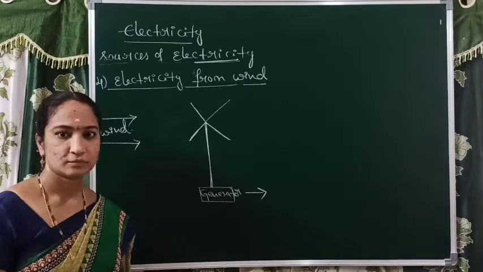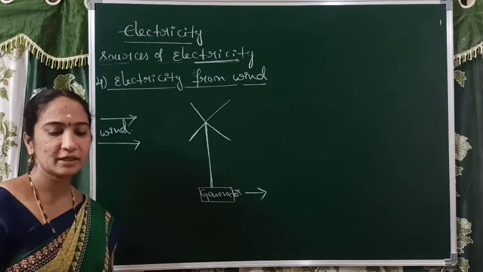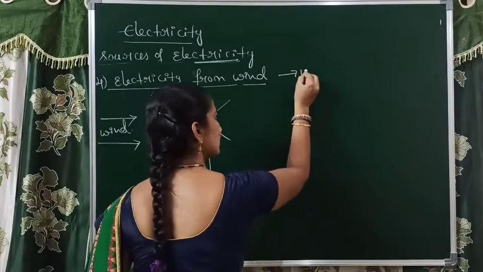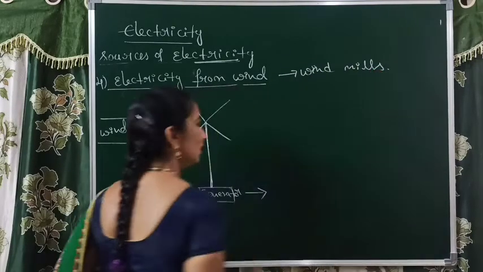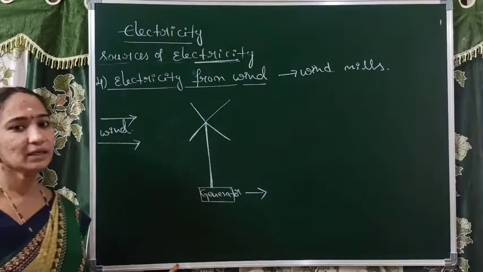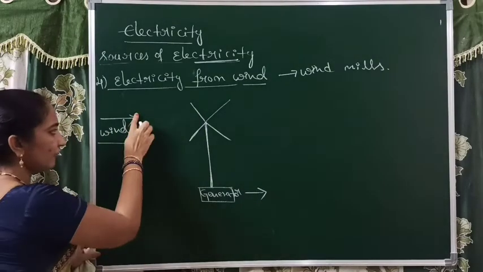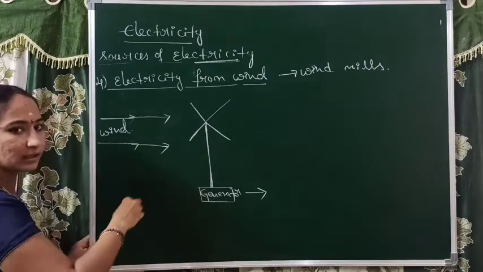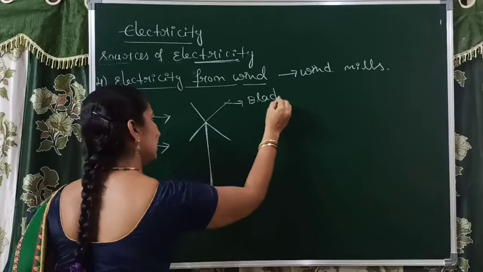Okay, next. Coming to the next source of electricity, wind. With the help of windmills, we can obtain electrical energy from the renewable source, wind. For example, if the wind coming from different directions is falling on the blades of the windmill, these are the blades of the windmill.